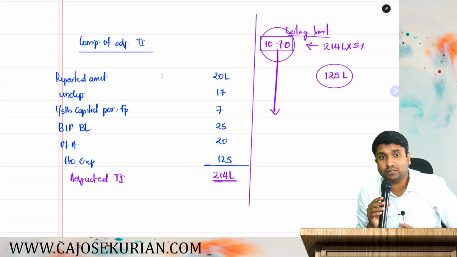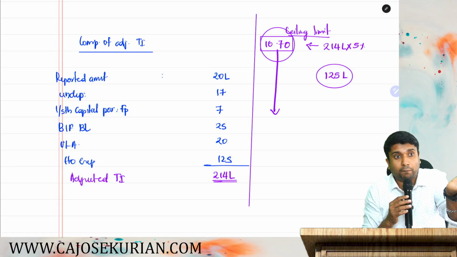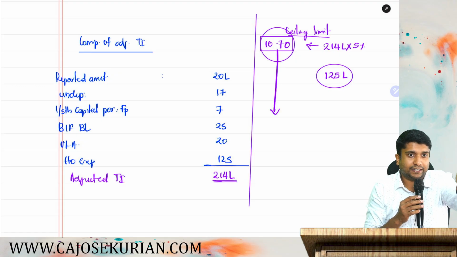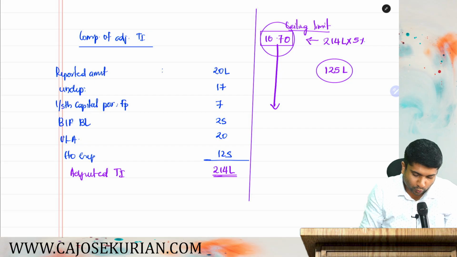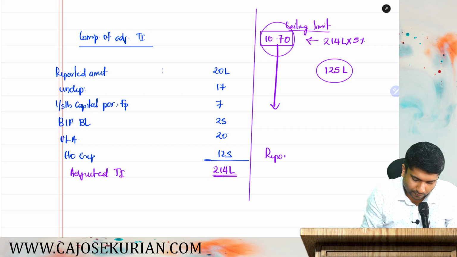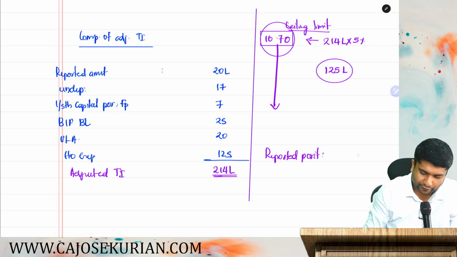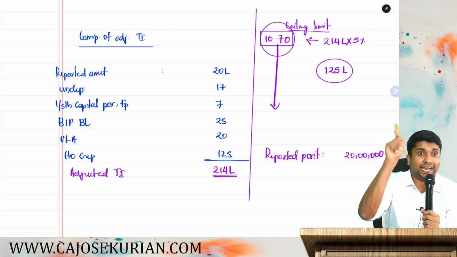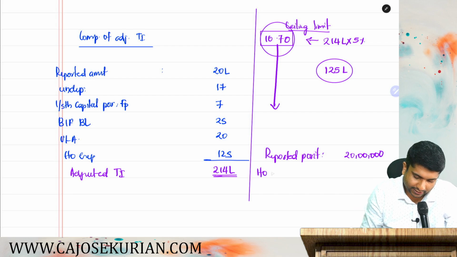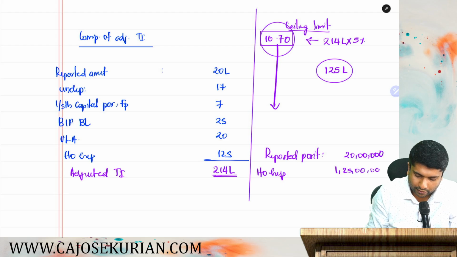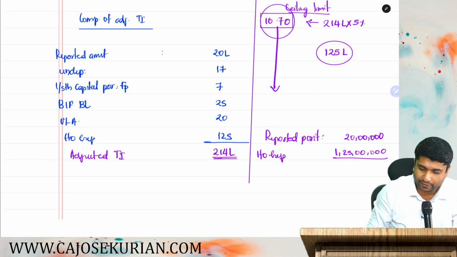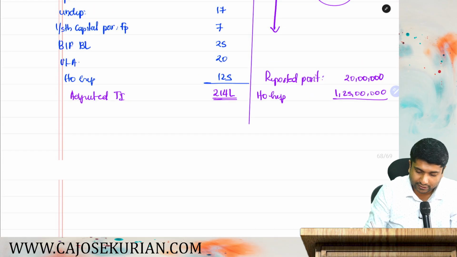Now you need to compute the total income that should be reported by the branch in their return. What should be the total income? You take the reported profit. How much is the reported profit? 20 lakh. In that 20 lakh, the only problem is head office expenditure. So you need to add back that entire head office expenditure, that is 1 crore 25 lakhs. If you add back that 1 crore 25 lakhs, how much will be the amount after this? That is 1 crore 45 lakhs.